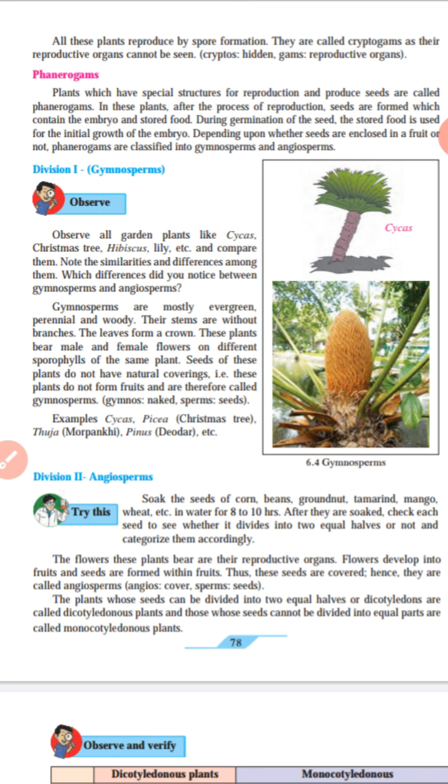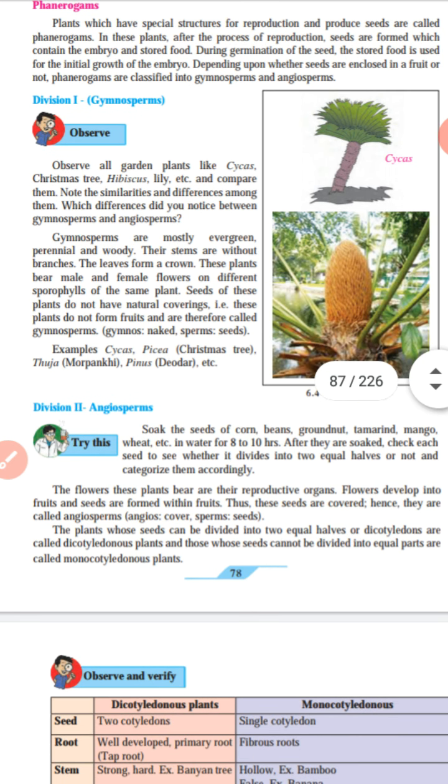In these garden plants, cycas and Christmas tree are gymnosperms, while hibiscus and lily are angiosperms. Hibiscus is a dicot plant, while lily is a monocot plant. This is the difference between the gymnosperm and angiosperm.